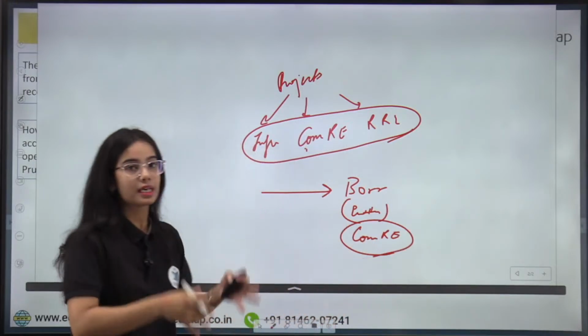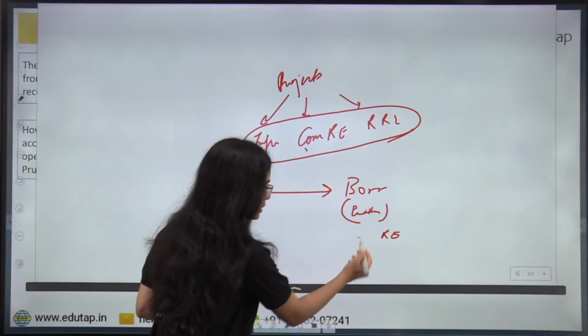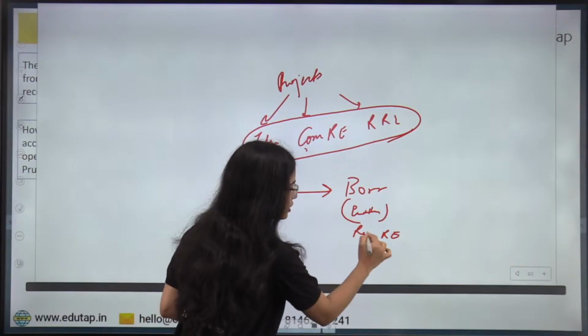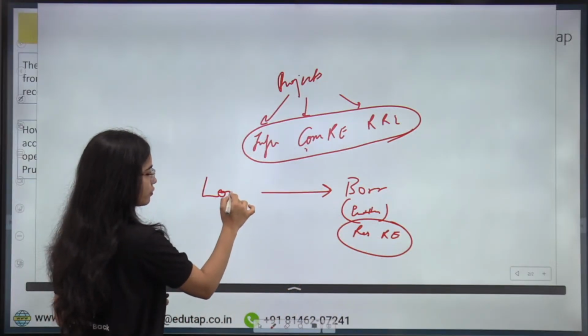So the buildings are being built, or many of the shops are being built, or let's say the entity is making a residential real estate project. Okay, so the borrower is getting the loan from the lender.